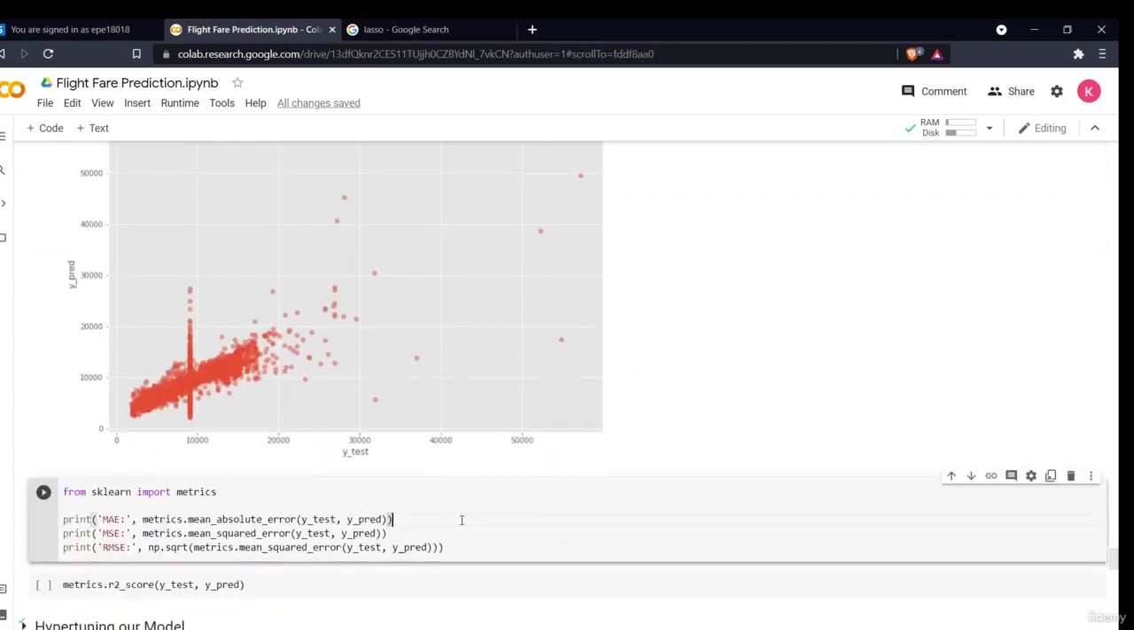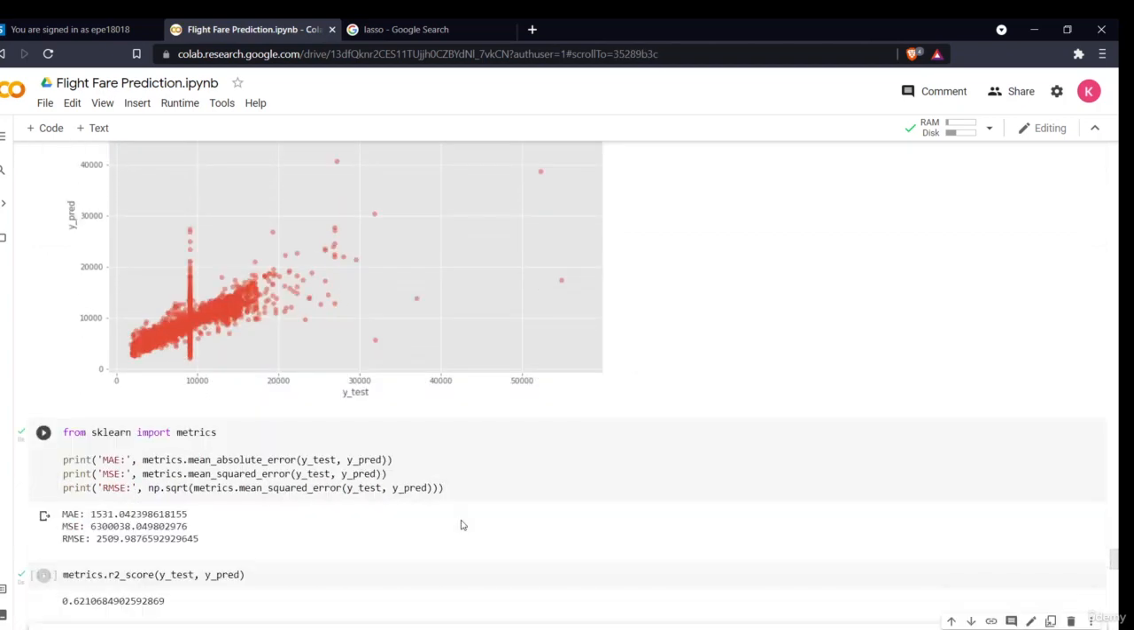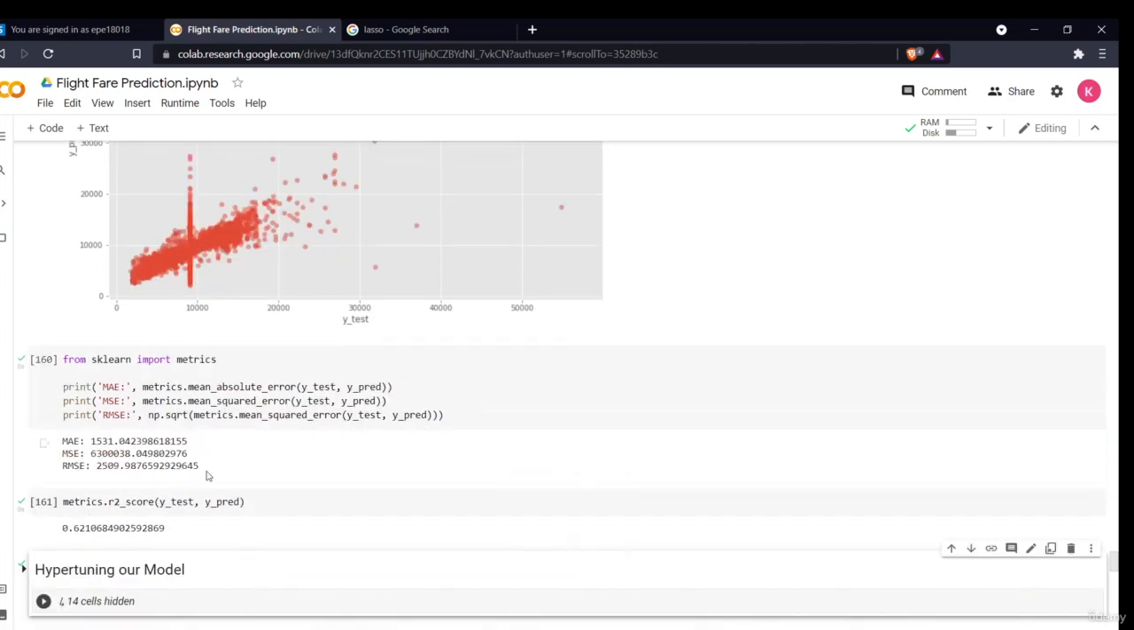We can also see the different scores. This is our MAE score, MSE, RMSE. This is our metric score, the R2 score. Generally an R-squared of 0.75 is considered a good score, and this is our score. Now this was our model.